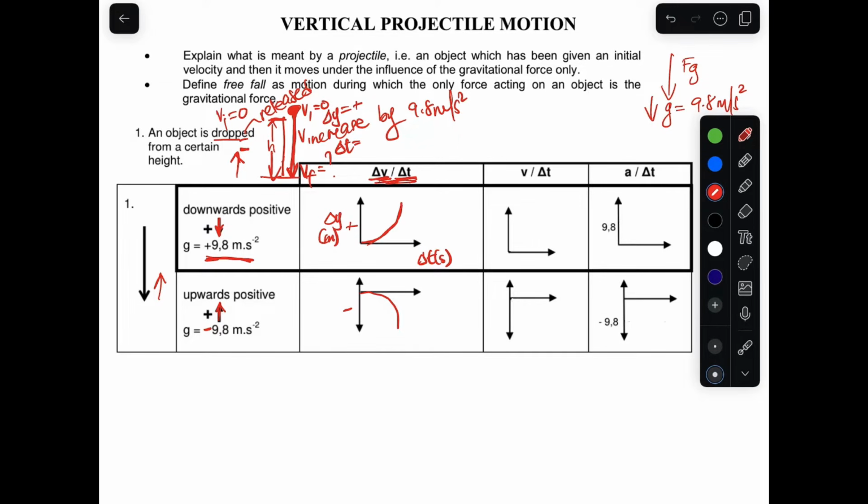Now let's look at the velocity-time graph. Guys, you need to understand what I've mentioned earlier: as an object is moving downwards, its velocity increases as time lapses.